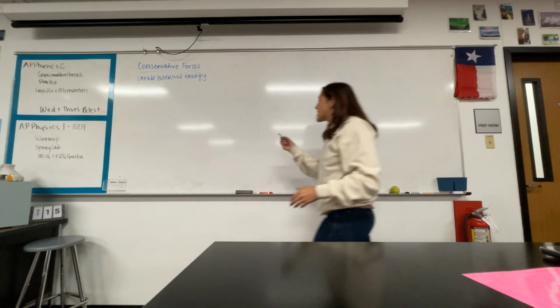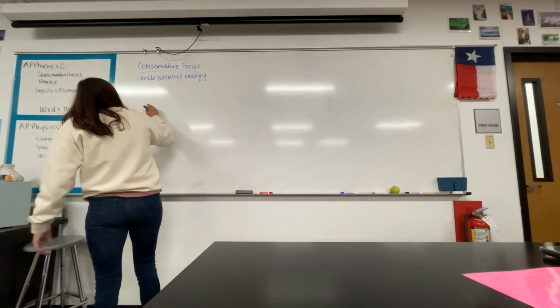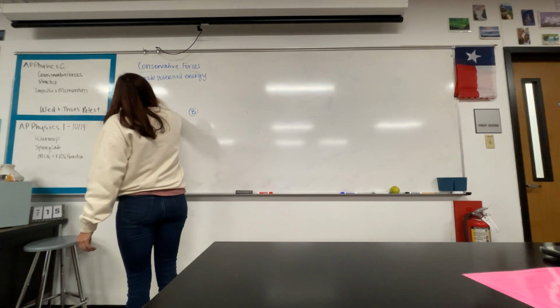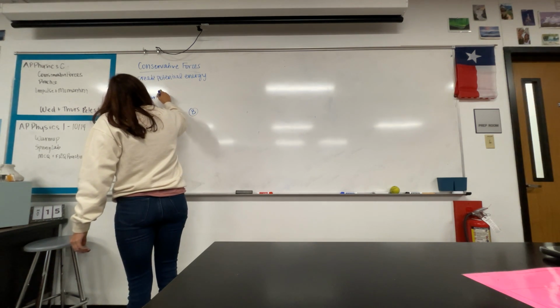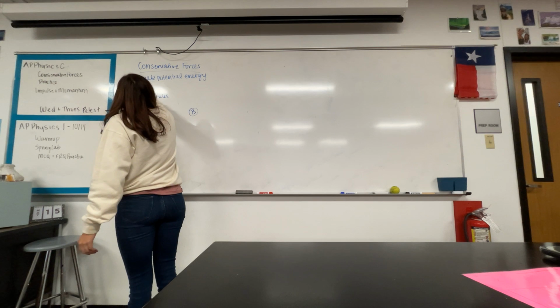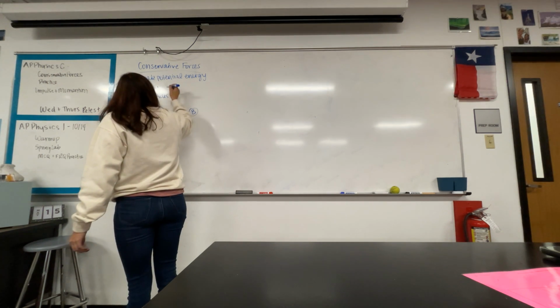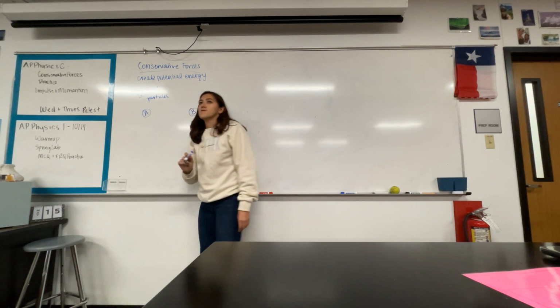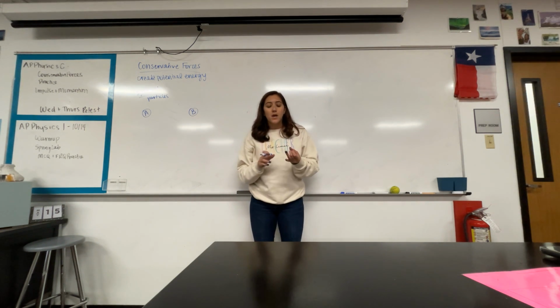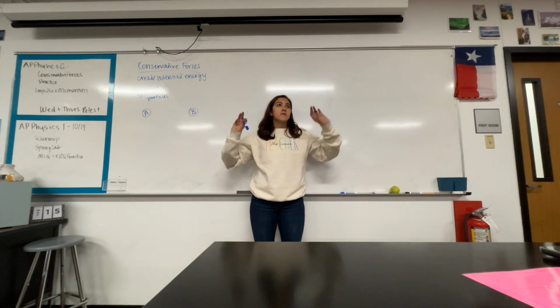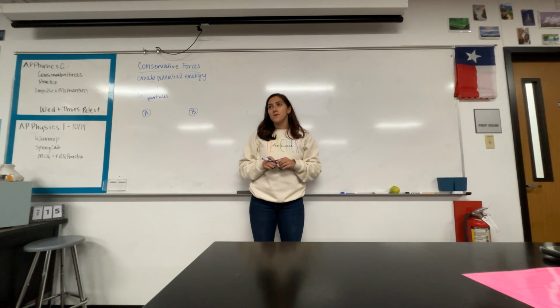So I'm going to give us a scenario. I have two objects, particle A and particle B. So these are both particles. My current system, we'll call this system number 1, only includes these two particles. So there's no earth in it. There's nothing else in it. These two particles exist. Those are my system. I don't know anything else about them.